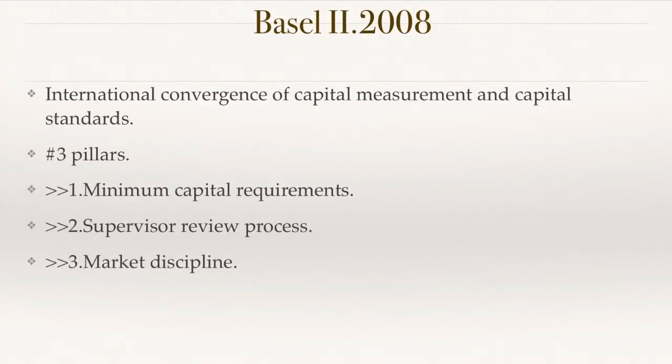Then comes Basel II. Basel II occurred in 2008. It is called International Convergence of Capital Measurement and Capital Standards. The discussion started from 2004, but it was finalized by 2008. It has three pillars. One is minimum capital requirement, second one is supervisory review process, third one is market discipline. So this financial system stands on these three pillars.